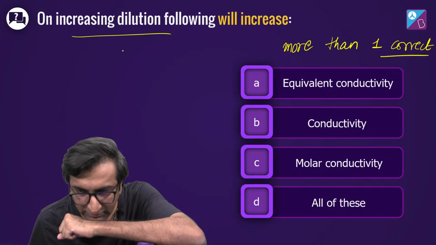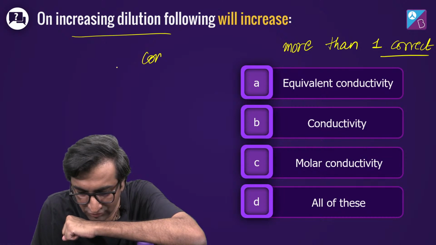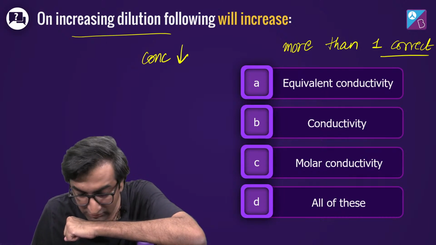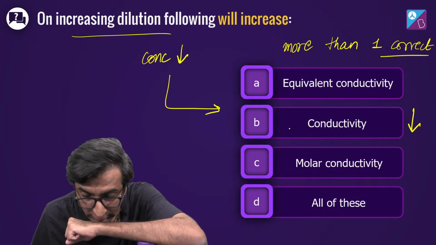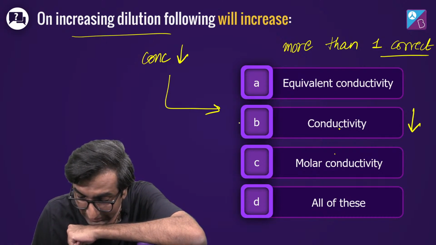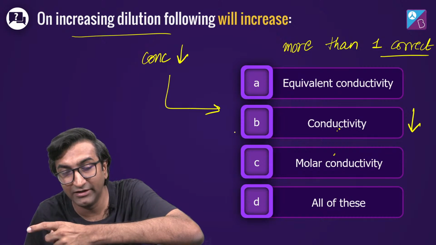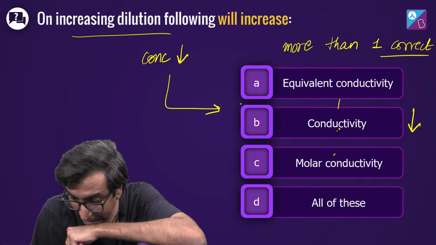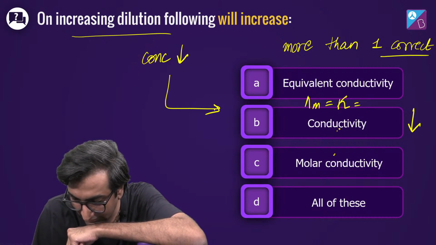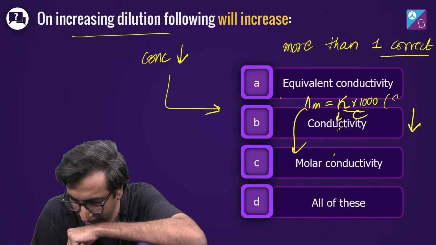On increasing dilution मतलब concentration को हम कम कर रहे हैं. अगर concentration कम कर रहे हैं, I feel conductivity कम होगी. What do you think? देखो, conductivity and molar conductivity will have inverse relationship in terms of concentrations. Conductivity is kappa and lambda m is molar conductivity, right? Kappa times 1000 by C when you have Siemens centimeter square per mole. इस यूनिट पे ये होगा.